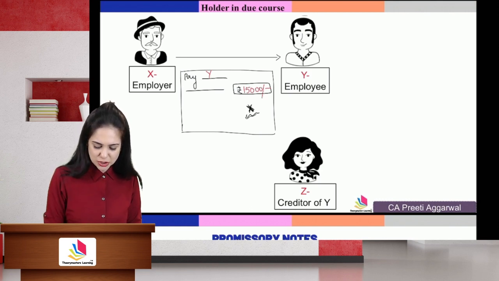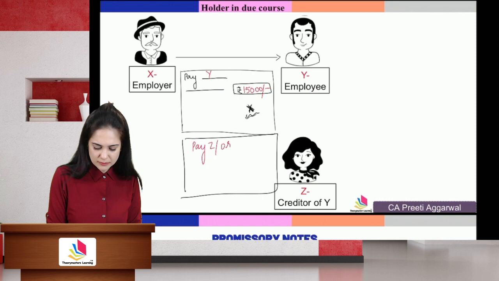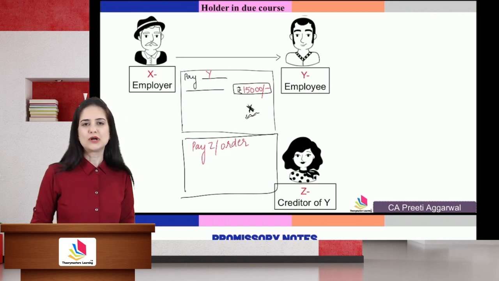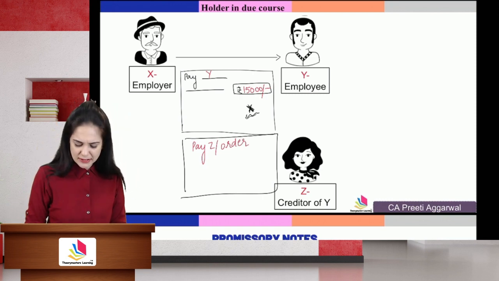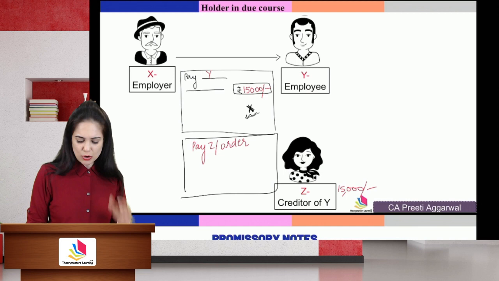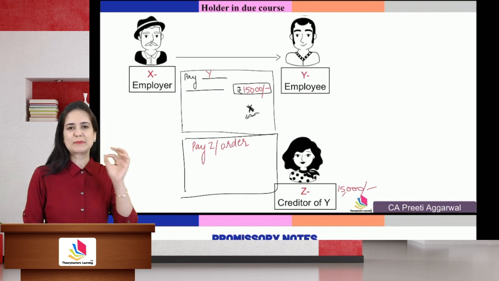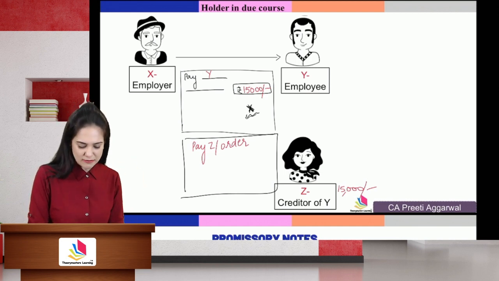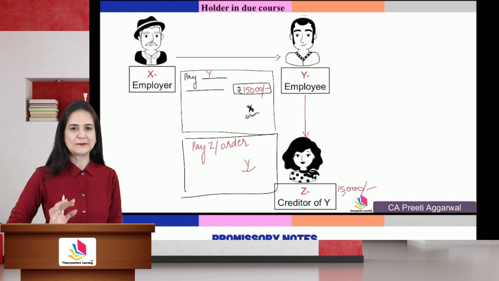On the back of the check, he writes "pay Z or order." Now, why is he doing so? Y wanted to make payment to Z. Let's say that the payment was of rupees 15,000. So, on the back of the check, he writes "pay Z or order" and Y signs the check. He then hands over the check to Z.